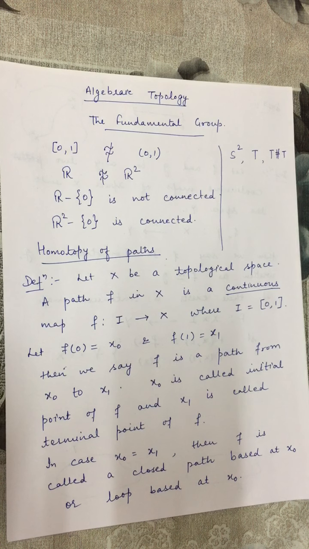Now we move from topology to algebra. We will determine for every topological space a group, which is an algebraic structure, and we will call it the fundamental group. Actually, we can define many groups, and these groups are called homotopy groups, but the first homotopy group is called the fundamental group. Now we will prove later on that whenever two topological spaces are homeomorphic to each other, their fundamental groups are isomorphic in the sense of algebra.